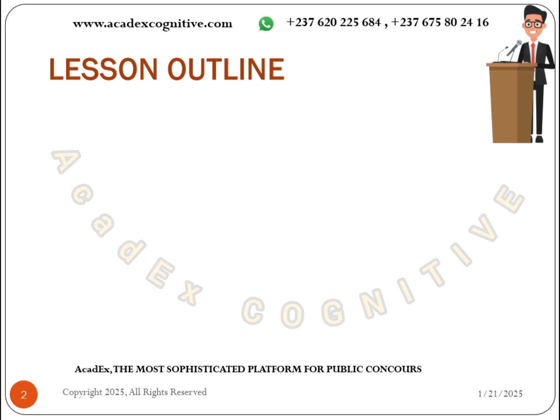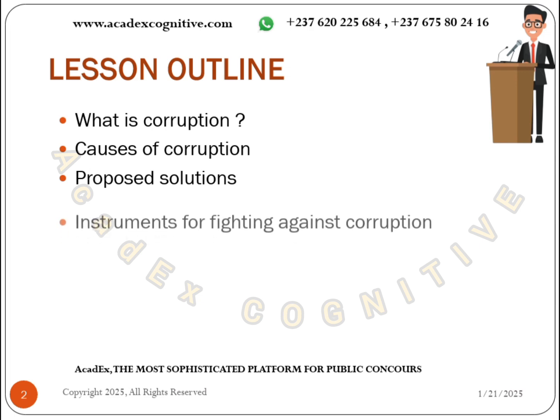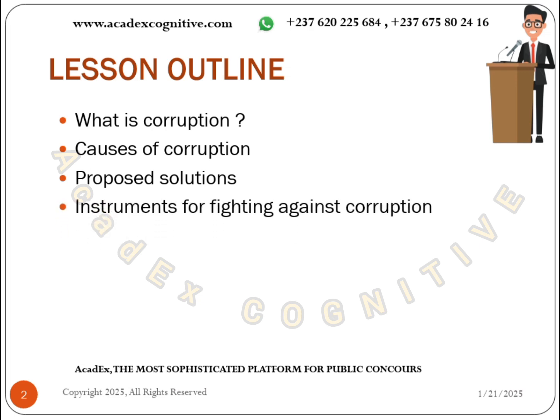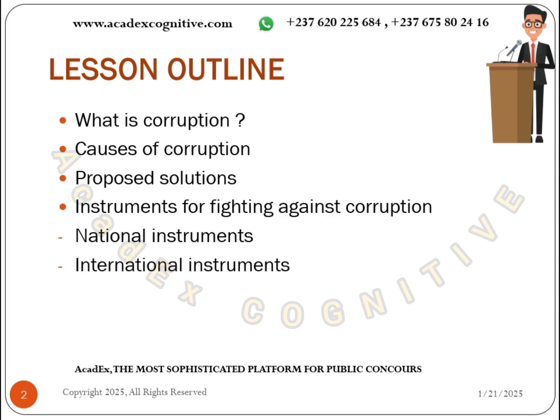In discussing this topic corruption, we are going to start with what is corruption. That's the first item on our outline. After looking at what corruption is, we're going to discuss the causes of corruption. We're going to propose solutions to the problem of corruption. We're going to discuss the instrument for fighting against corruption. Under that, we're going to have one national instrument and two international instruments for the fight against corruption.